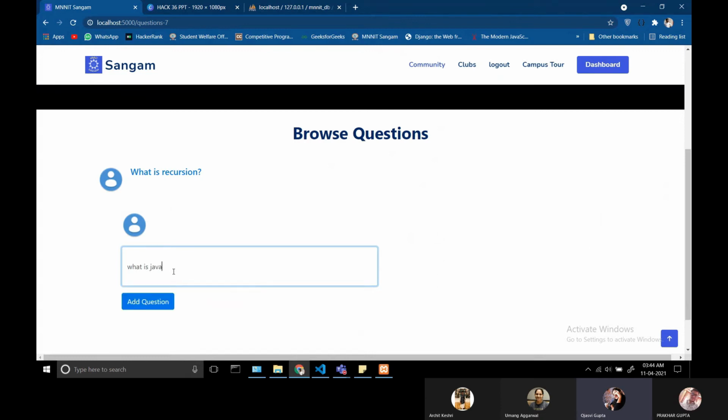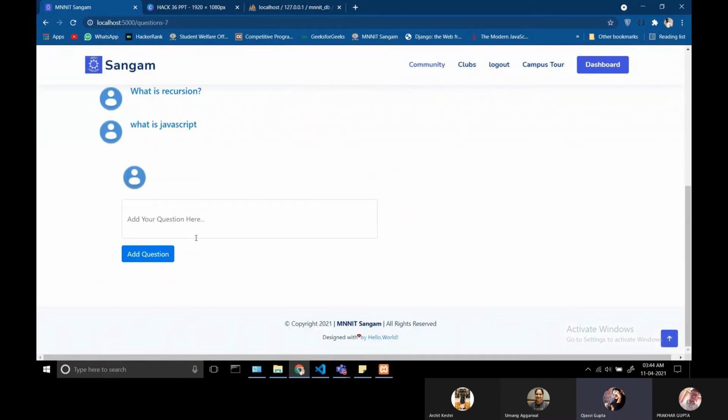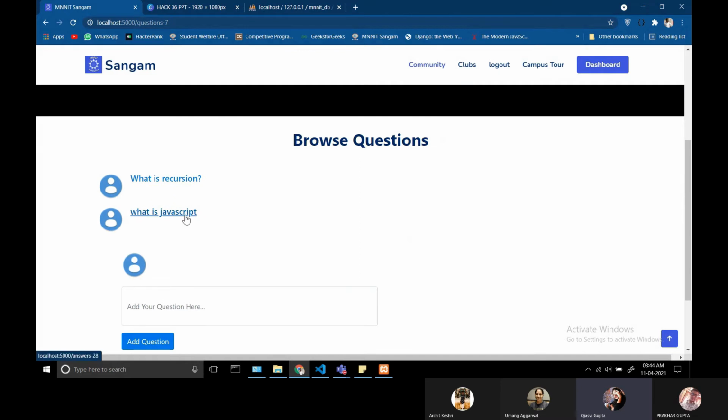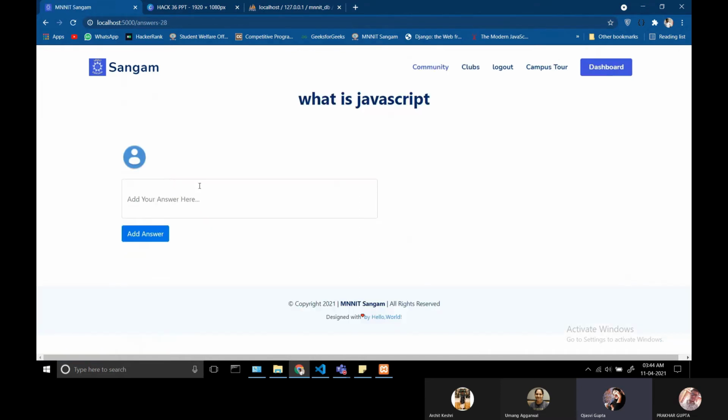So let's post a question over here. After clicking on add question, this question has now been added. Another user can log in, come into the same category and answer this question. For demonstration purposes, we are using the same user to answer the question, but otherwise it would be different.